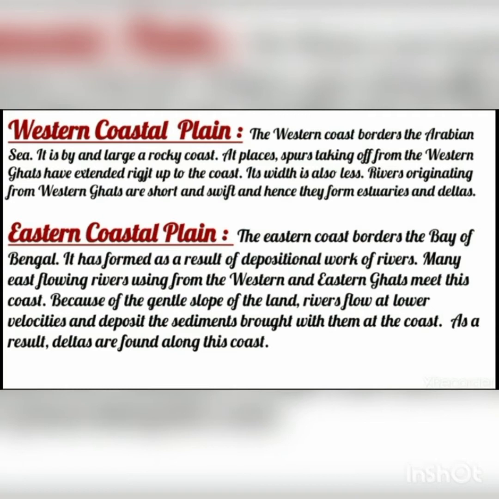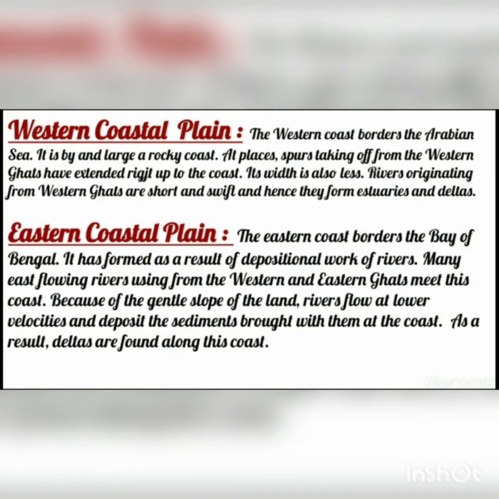It is by and large a rocky coast. So what type of coast is it? Rocky coast. At places, spurs taking off from the western Ghats have extended right up to the coast, and the branches of this rocky coast have spread from the western Ghats and are coming up to the coast. Its width is also less, the width of the western coast is less as compared to the eastern coast. Rivers originating from the western Ghats are short and swift.